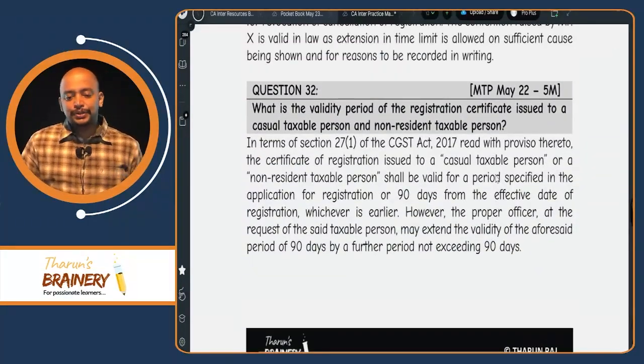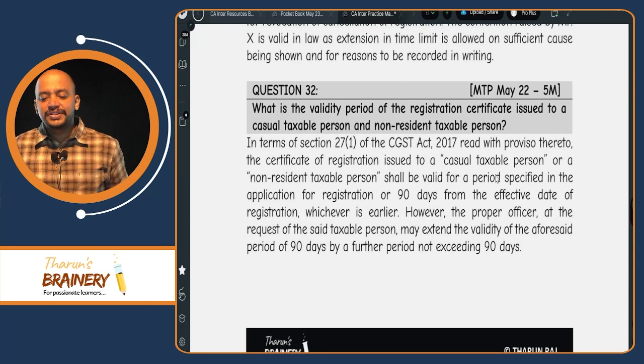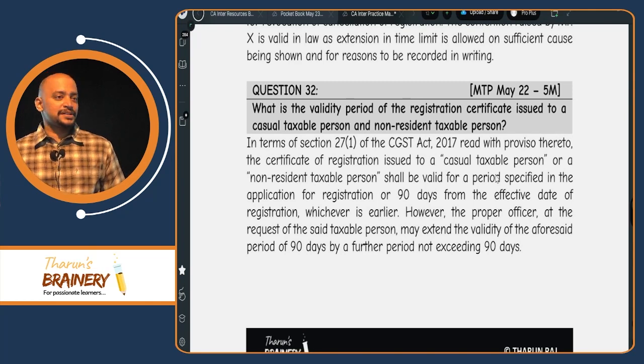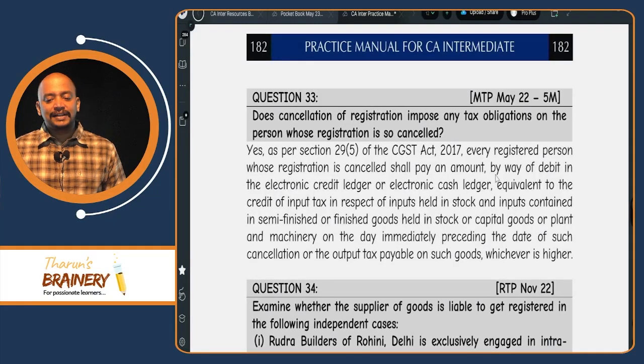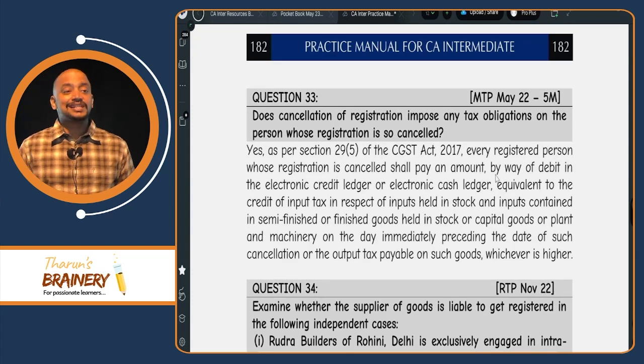Then question number 32. What is the validity period of registration certificate issued to a casual taxable person? Already we discussed that. Does the cancellation of registration impose any tax obligation on the person whose registration is cancelled?